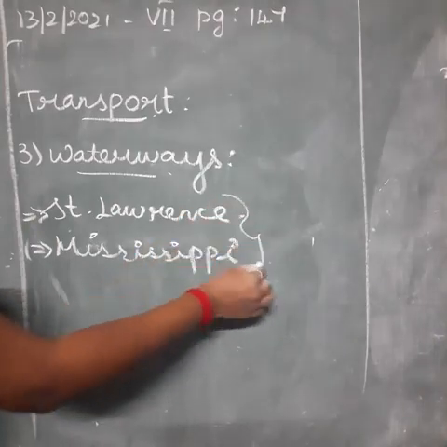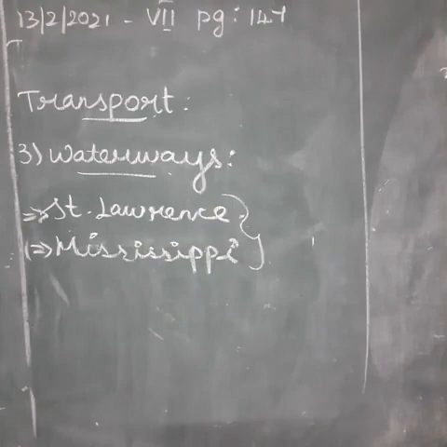These two rivers are the important waterways in North America, and there are also some other important inland ports in North America.